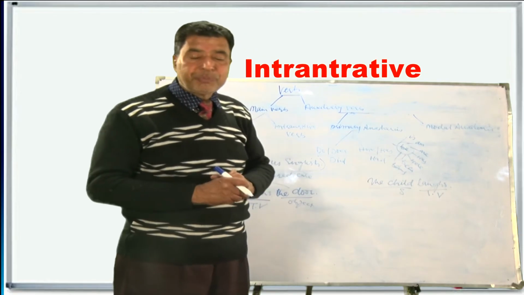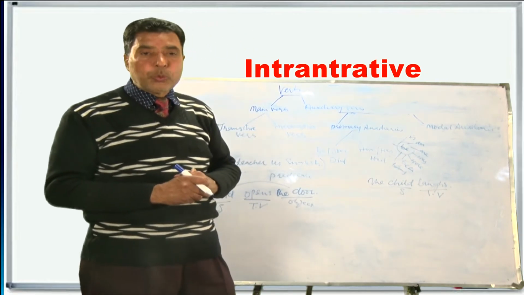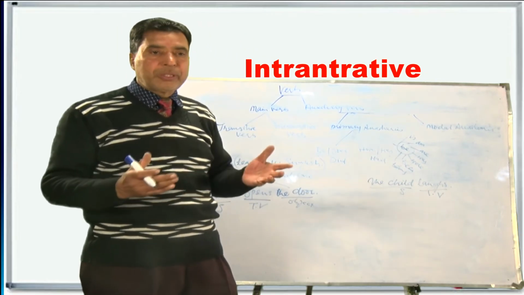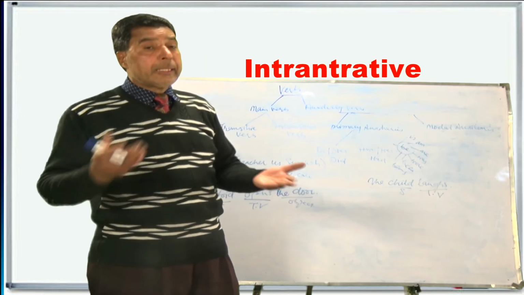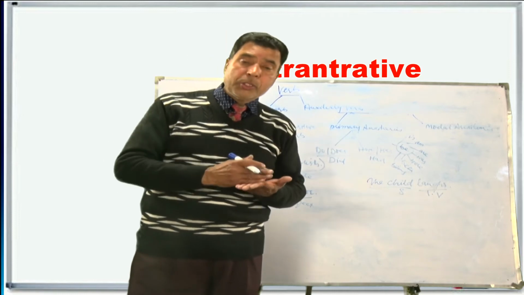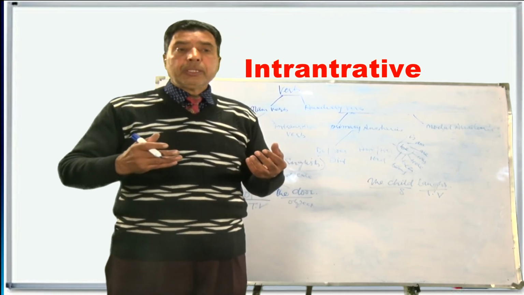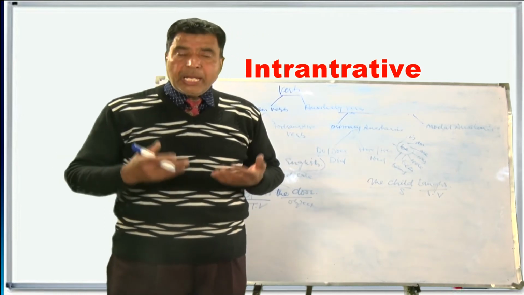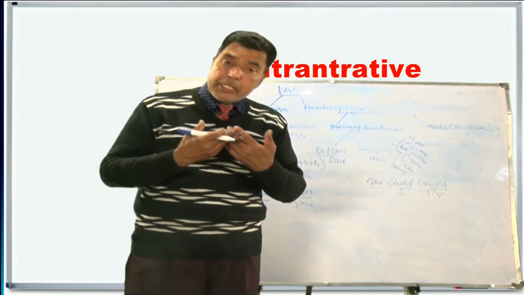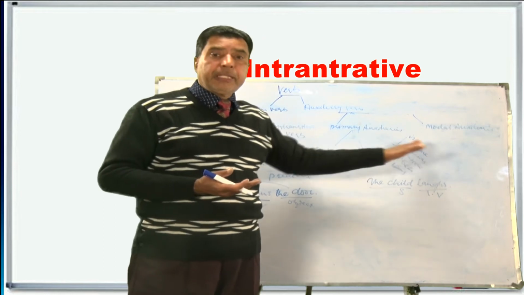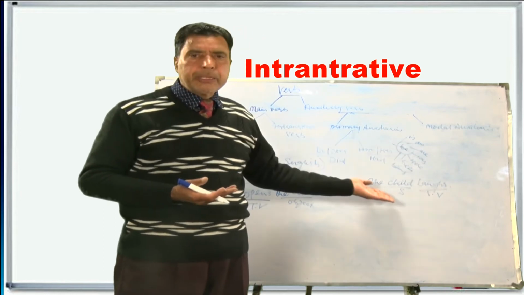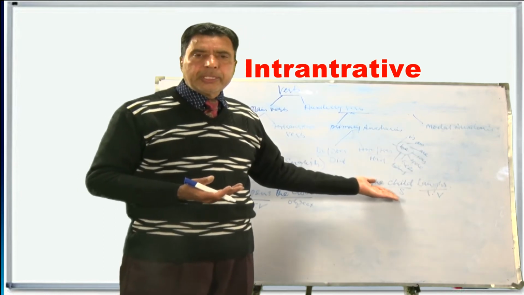So it means that we can use a verb both as a transitive and as an intransitive. Some verbs are those which are used as transitive as well as intransitive. And when there is no object, it gives complete sense. The verb is called intransitive.